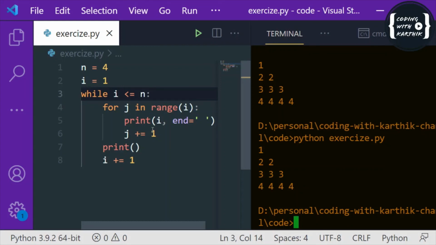Now if you want to stop the loop, you can use the break statement. If you want to skip the specific iteration and execute the next iteration, you can use the continue statement. So this is all about while and for loops. Inside them, as we saw, to break the loop or to use continue, we use some conditional statements, and we can use logical operators based on use cases. So this is all about for and while loops.